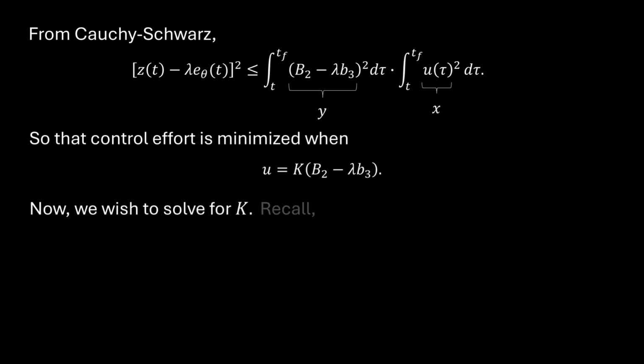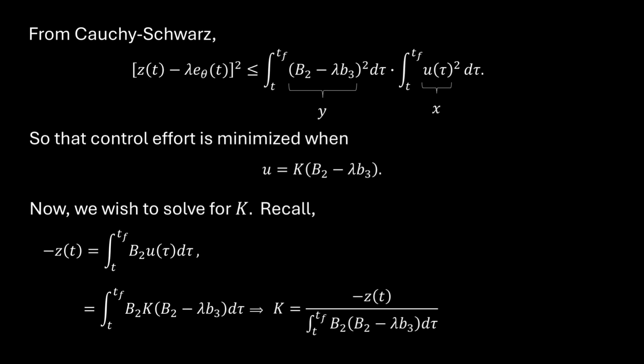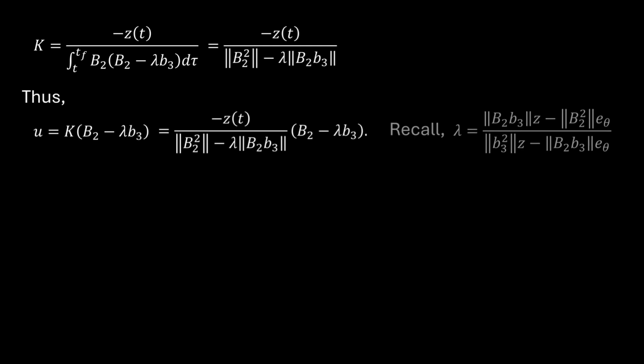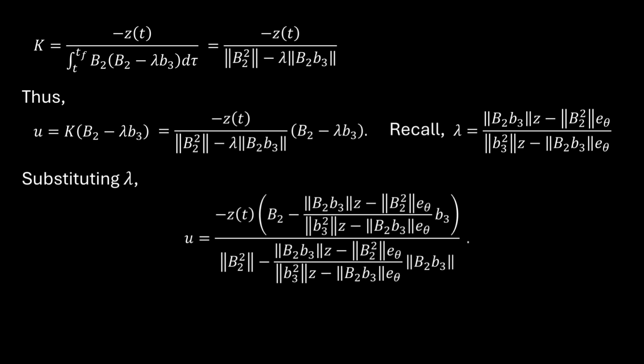To do this, substitute the linear expression for u into our zero effort miss expression, and then solve for k. Let's use the norm notation for brevity. Now take that k and substitute it into our optimal guidance law. And recall, we've already determined lambda. So substitute lambda in as well, and we get a fairly complex expression. Let's work to simplify this a bit.